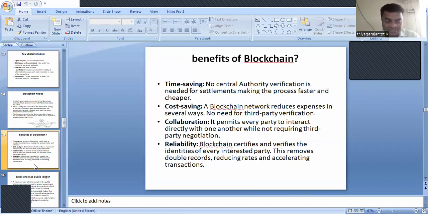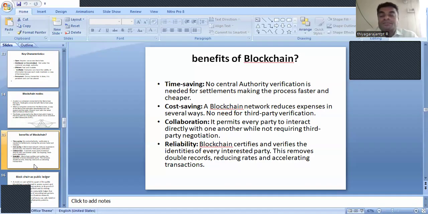So up to now, we discussed what is meant by blockchain, what the features of blockchain are, how the transaction will be in the blockchain, and what the procedure is for having a transaction from one person to another person.